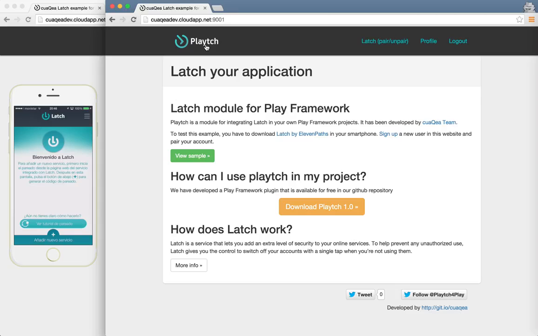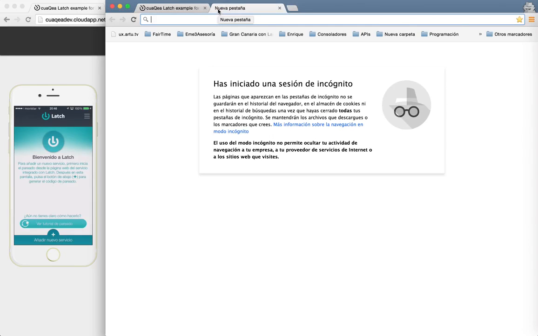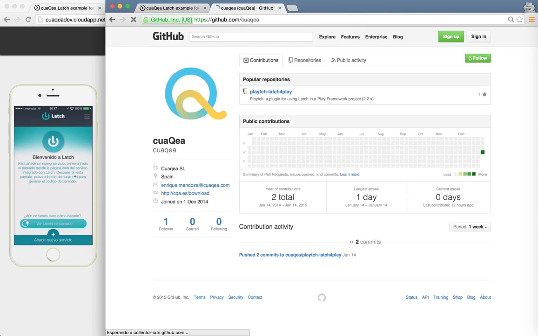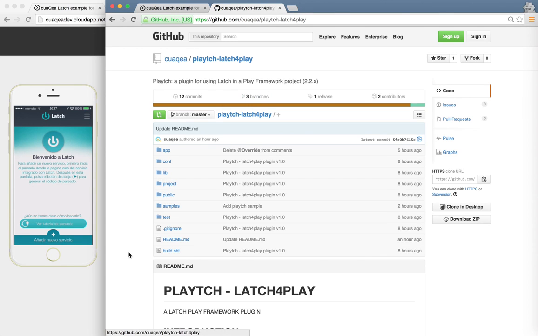If you want to use our plugin or our Play framework module, you have to access our GitHub account, git.io Quackea, and here you have the plugin source code.